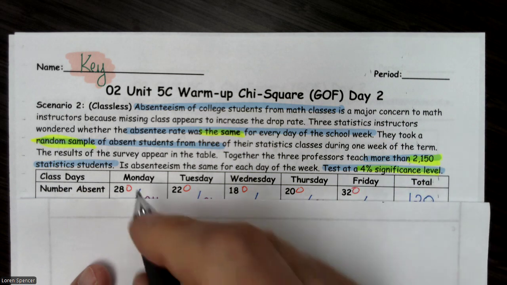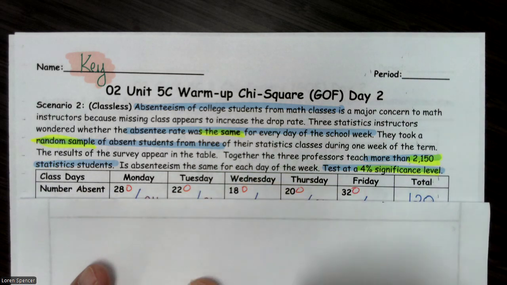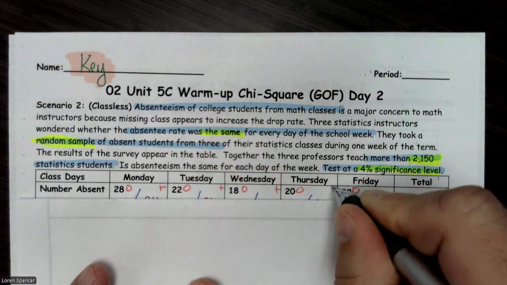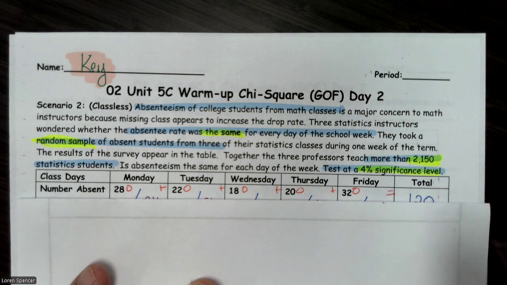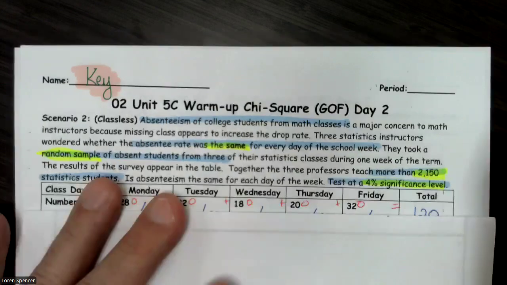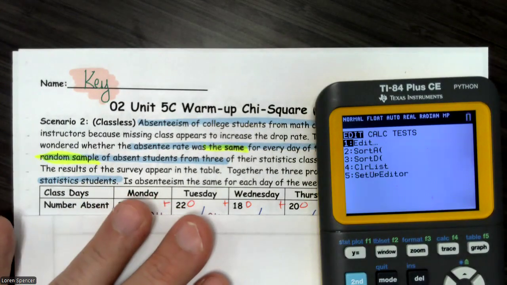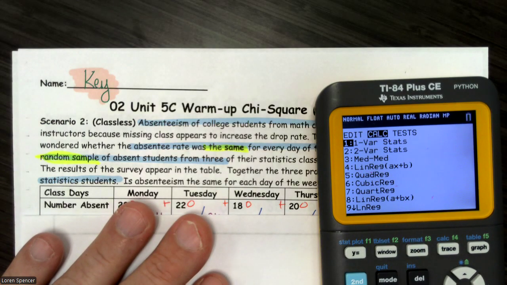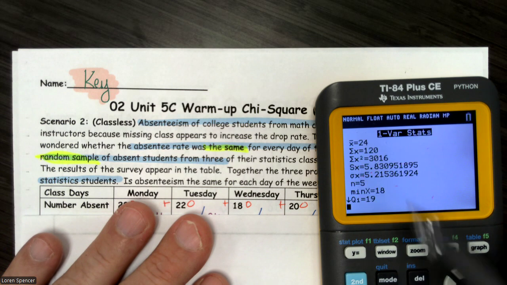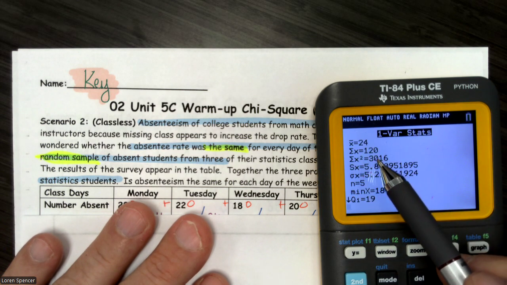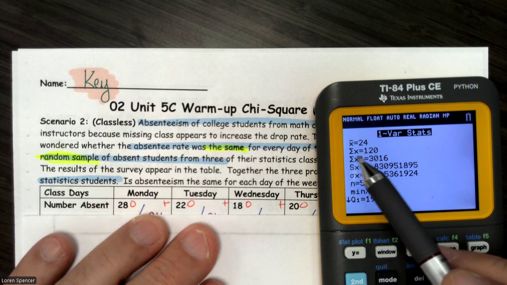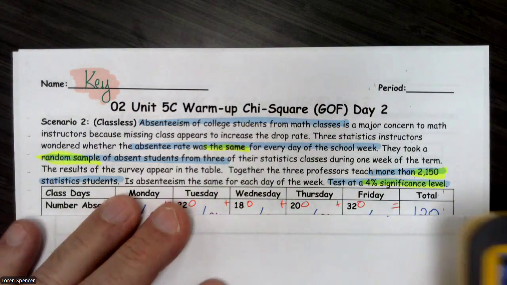If we add all these values up, 28 plus 22 plus 18 plus 20 plus 32, that equals 120. I'm going to show you what I did. I went stat edit, input those data, and went stat calc, one var stat, and looked at the summation. That sign, summation, just means add. So we added it up, and it equaled 120.